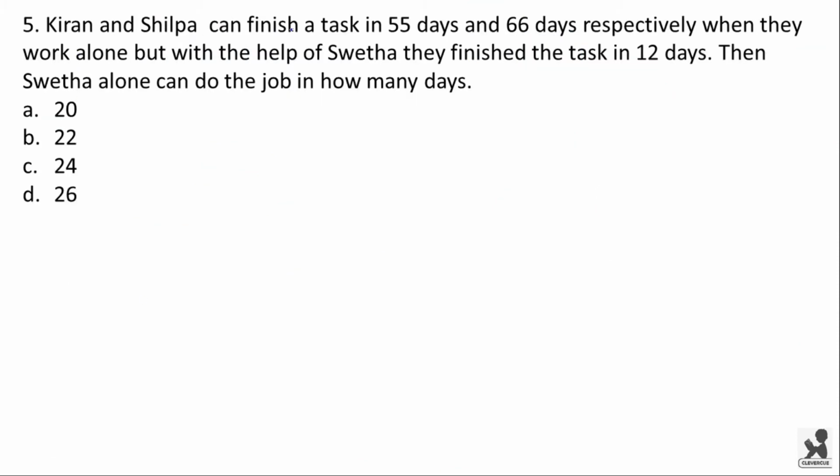Kiran and Shilpa can finish a task in 55 days and 66 days respectively when they work alone. But with the help of Shweta, they finish the task in 12 days. Then Shweta alone can do the job in how many days?